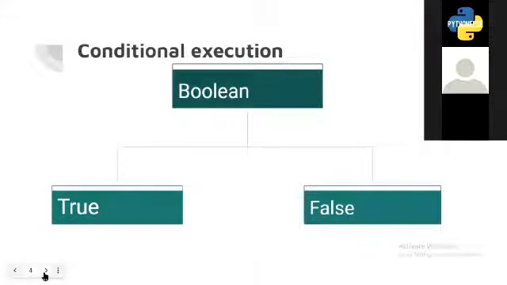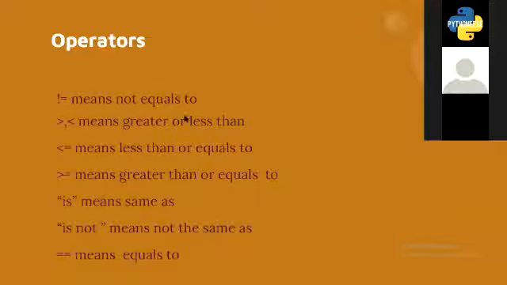Conditional executions. Boolean represents one of the two values, that is true or false. In programming, it is often asked if the expression is true or false. There are some operators too. The first operator means not equals to, the second operator means greater or less than, the third operator means less than or equals to, the fourth operator means greater than or equals to, the fifth operator means is, that is same as, sixth operator is not, that is not same as, and the seventh operator means equals to.